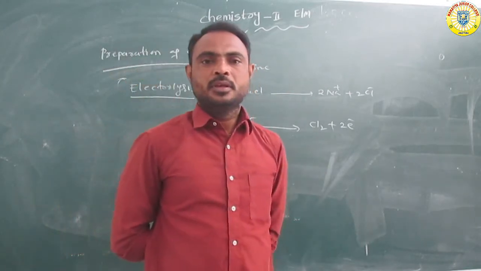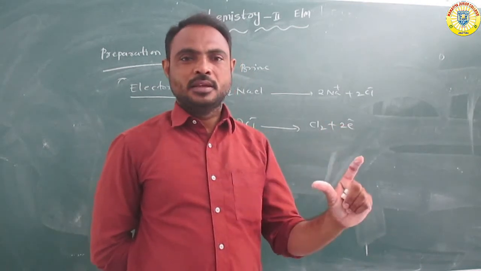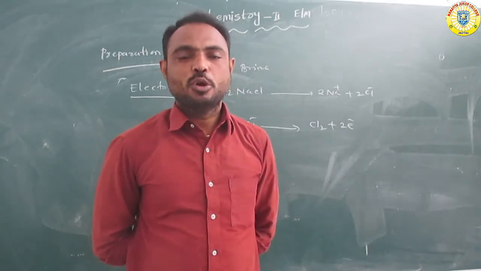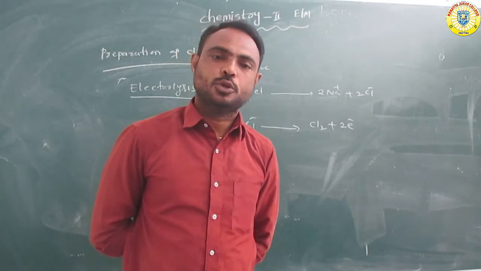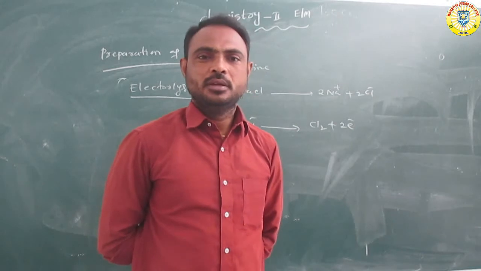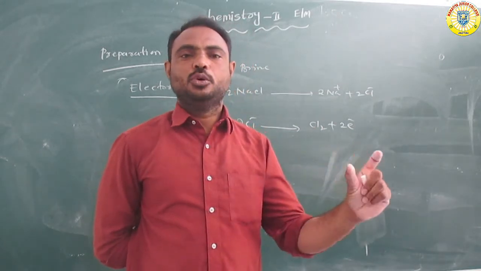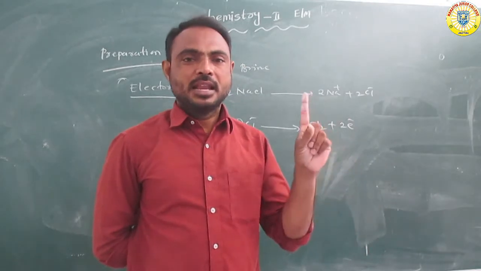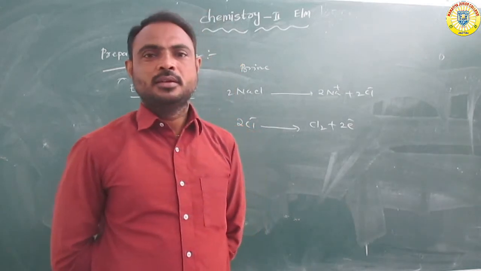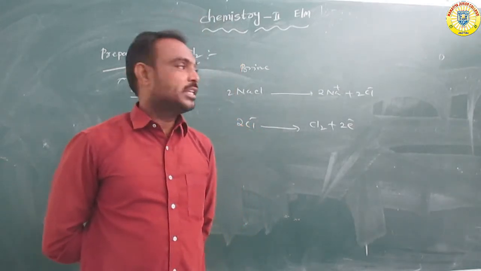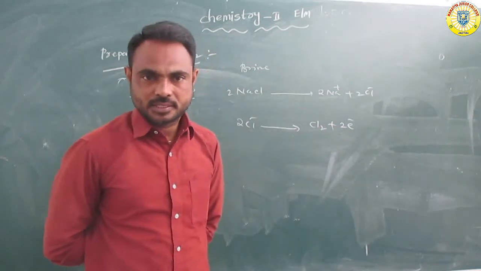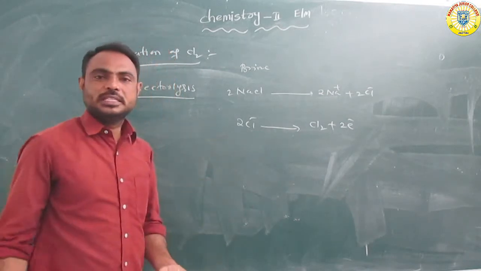Listen, in the electrolysis process we take brine solution, which is sodium chloride solution. When electricity is passed through it, sodium chloride is converted to two ions: Na plus and Cl minus. The chloride ions release electrons to form chlorine gas. So that is the electrolysis method.